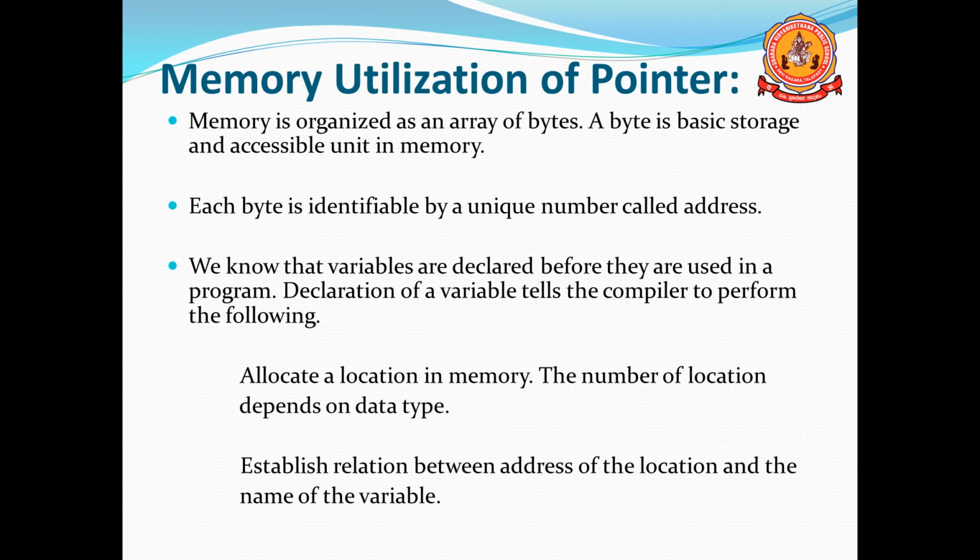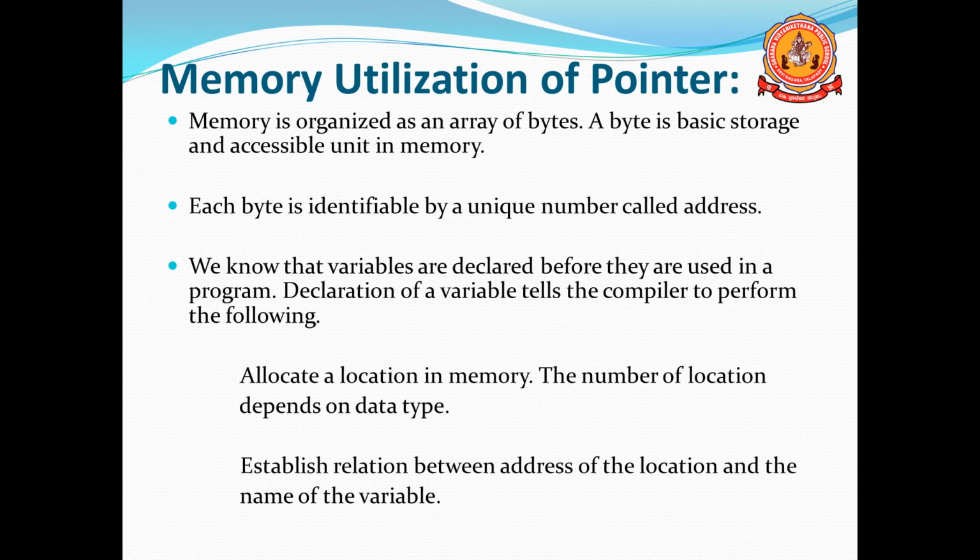We know that variables are declared before they are used in a program. Whenever you are going to use any variable, before using it we have to declare it. Declaration of a variable tells the compiler to perform some operation. For example, if you declare any variable in a program, that tells the compiler to allocate a location in memory, and the number of locations depends on the data type.